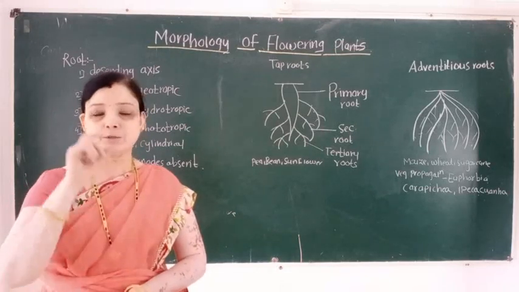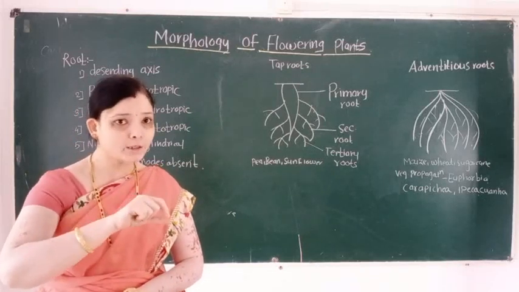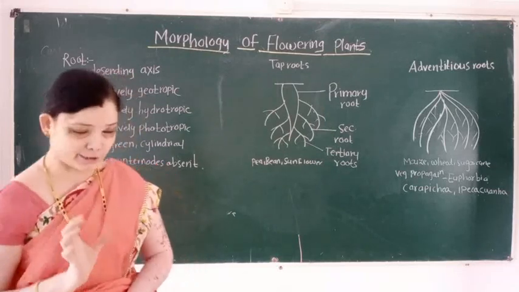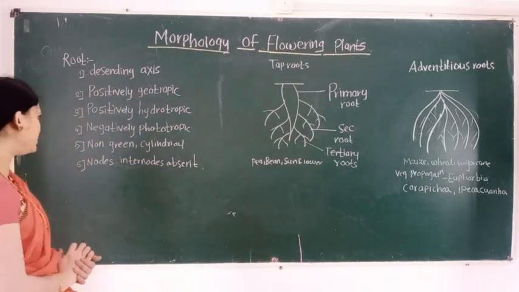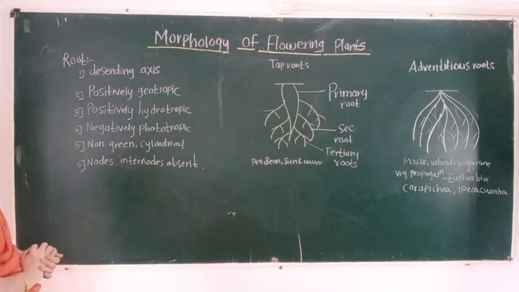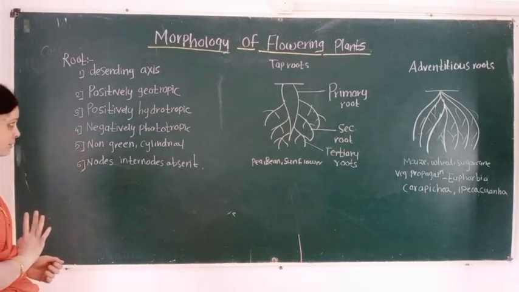Aerotropic means when plant growth takes place toward or away from the source of oxygen. So remember this point, root is the descending axis of the plant body.